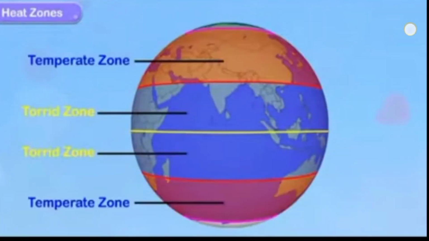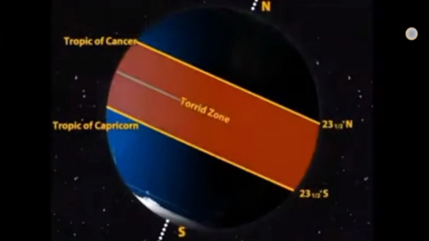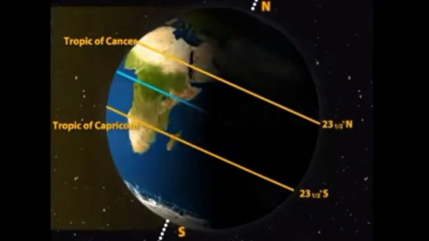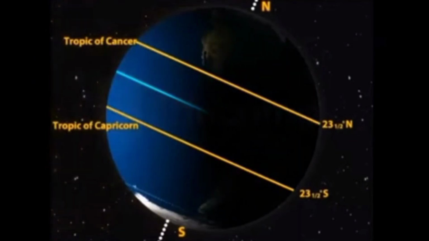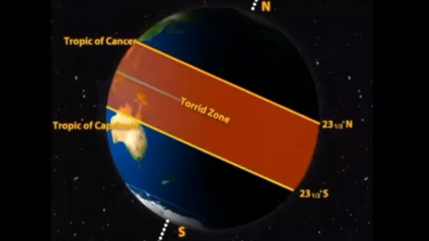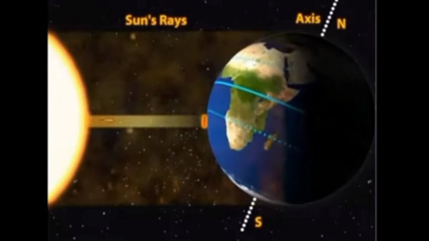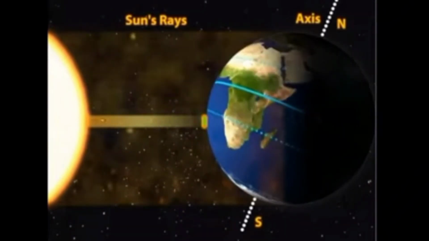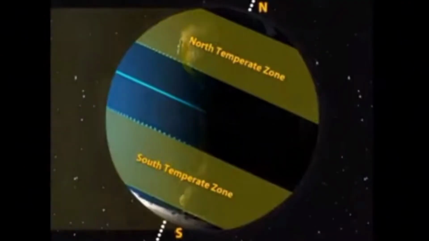So first let us move on to the zones, that is, the heat zones of the earth. The torrid zone is the region between 23.5 degrees north and 23.5 degrees south, the Tropic of Cancer and Tropic of Capricorn. It is otherwise called the equatorial region, and it is very hot here because it receives the maximum heat from the sun. It receives the direct rays of the sun. So it is very hot, so it is called the torrid zone.